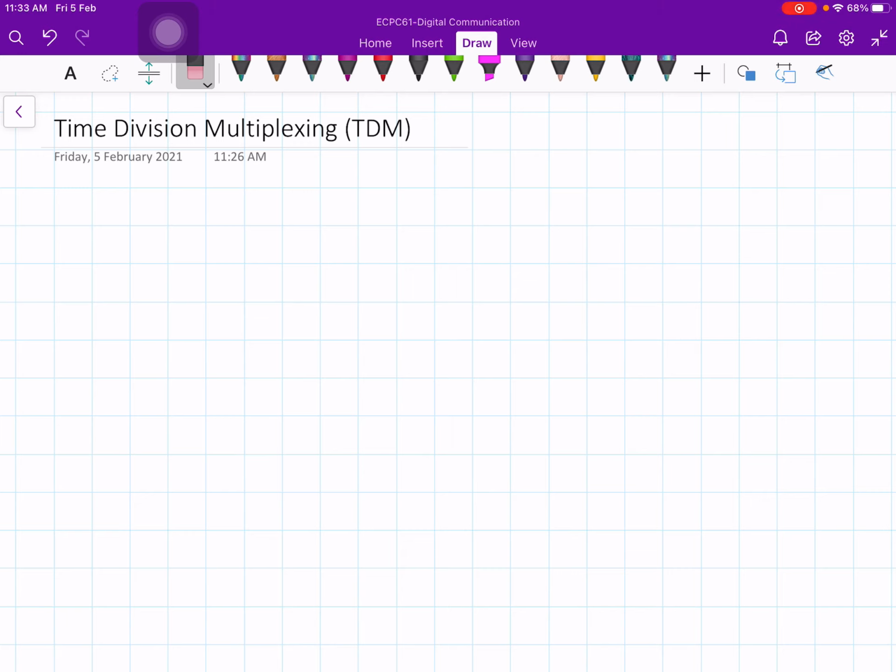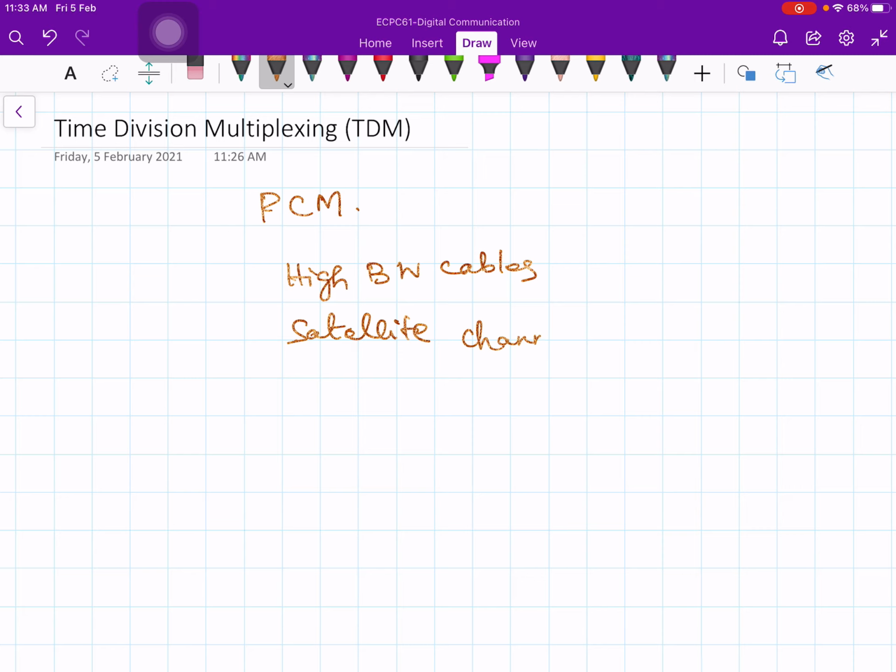So let's talk about time division multiplexing in the context of pulse code modulation, PCM. The basic point is that there are many circuits like high bandwidth cable or satellite channels, which give you a lot of bandwidth.